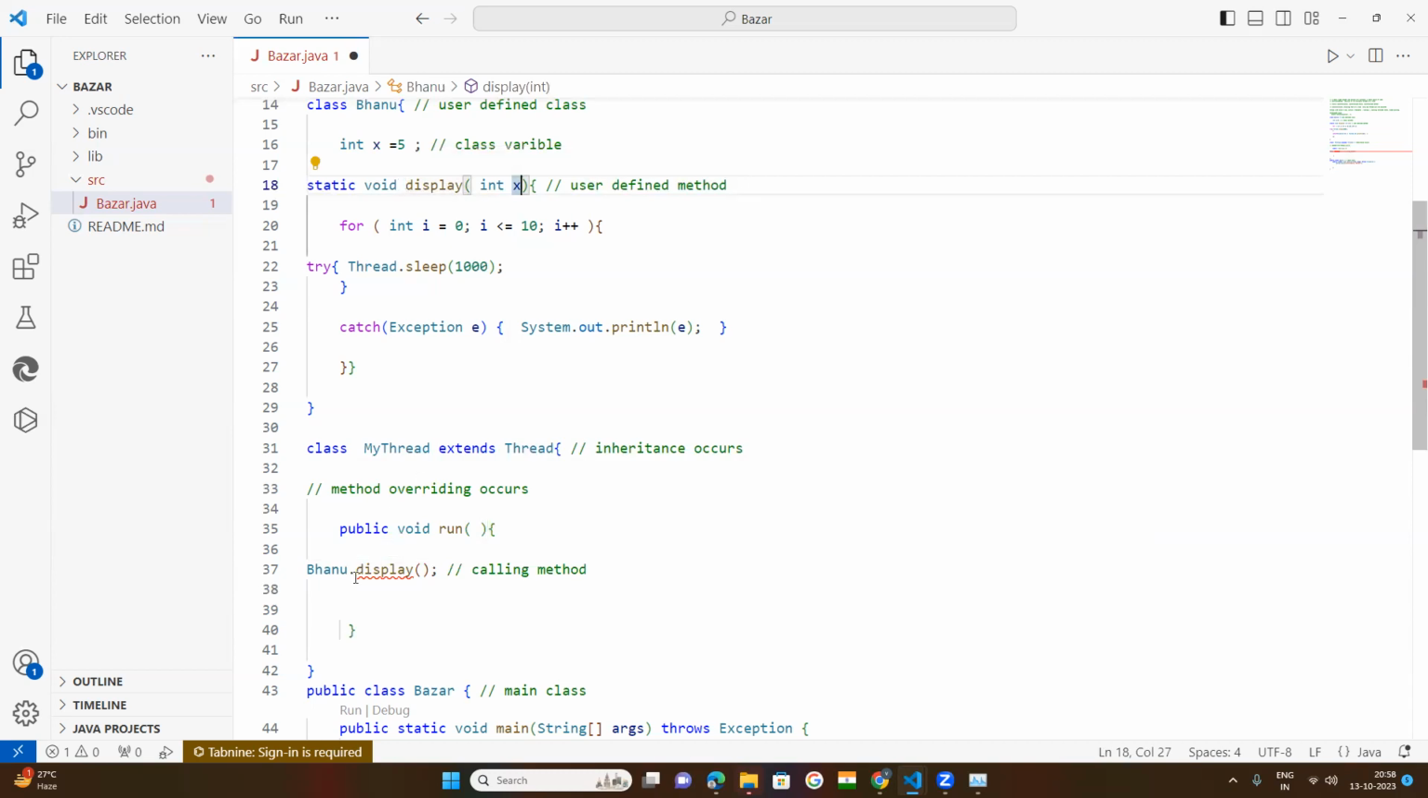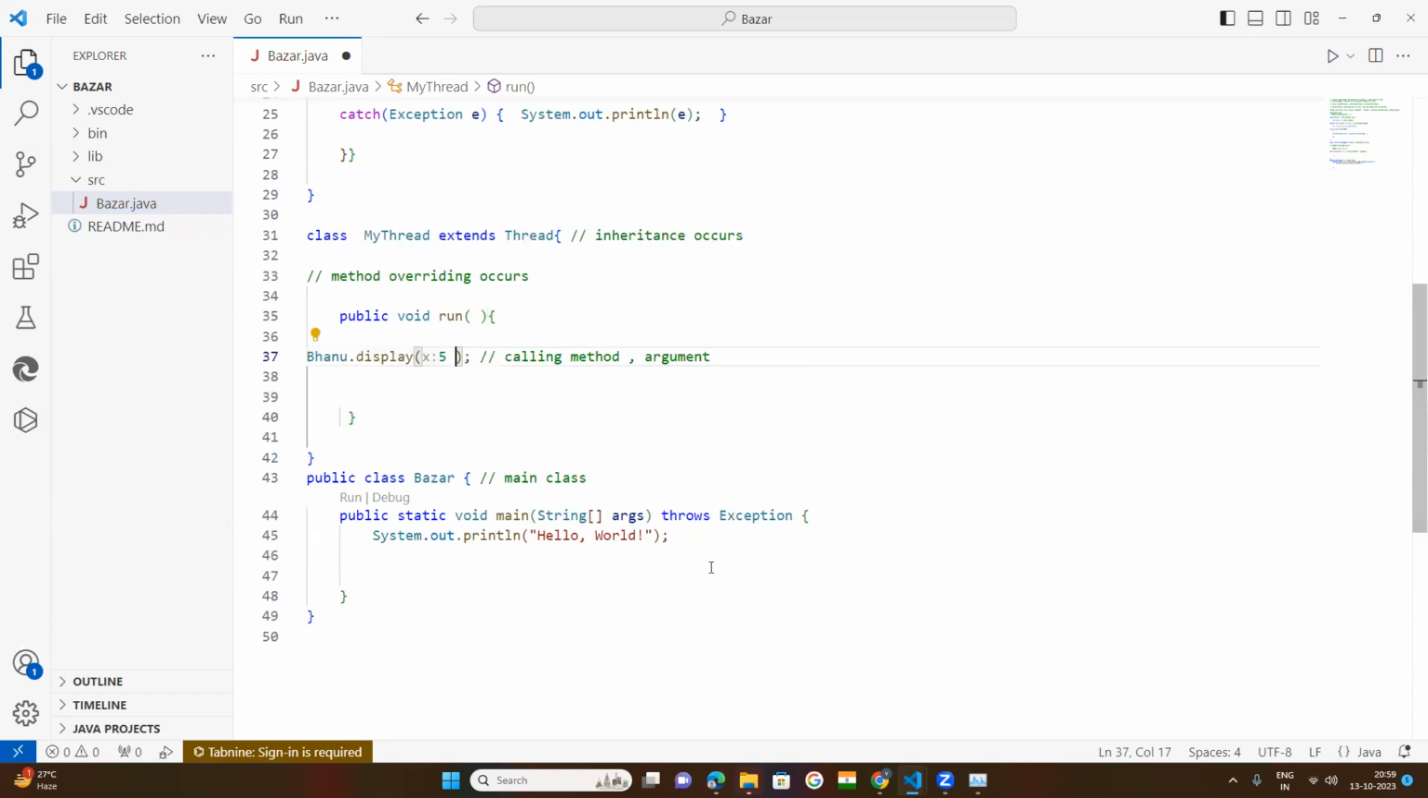Now here the method is being called. I am calling the method here. So you need to pass this variable value as an argument. You need to pass the argument, whatever it is, 5 times, 3 times. Okay, now what happened? So now it is okay.